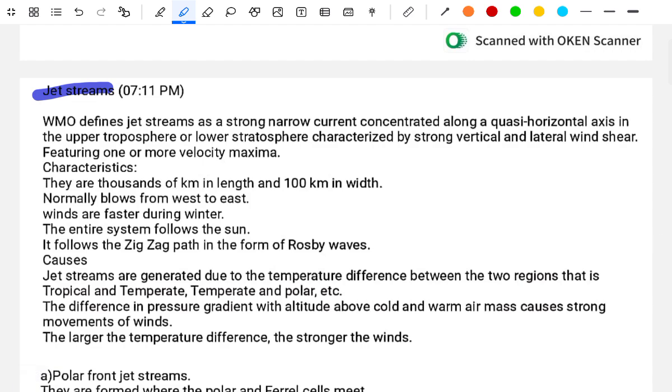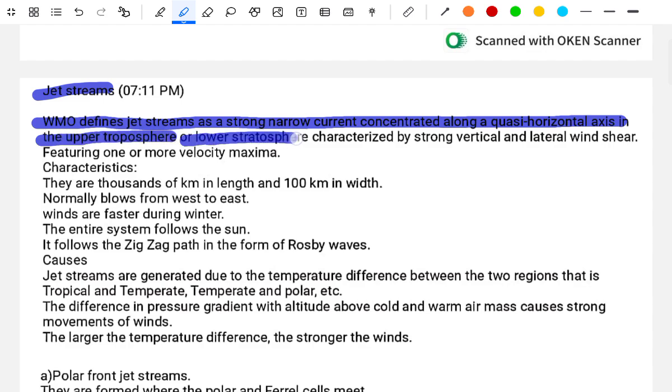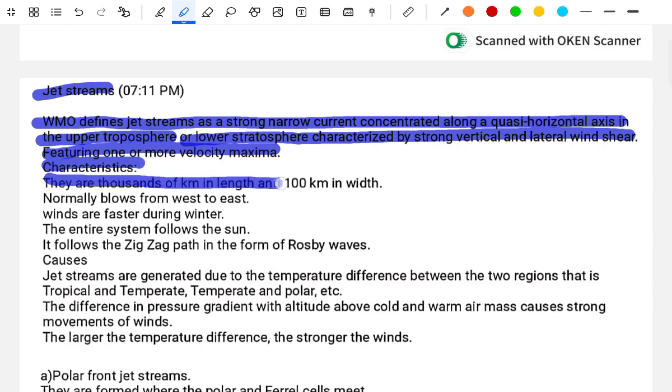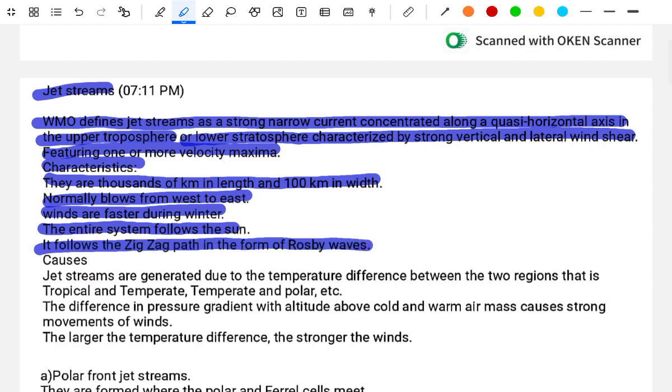Jet stream. The World Meteorological Organization defines a jet stream as a strong, narrow current concentrated along a quasi-horizontal axis in the upper troposphere or lower stratosphere, characterized by strong vertical and lateral wind shears. They are thousands of kilometers in length and hundreds of kilometers in width, and normally blow from west to east. The winds are faster during the winter. The entire system follows the sun. It follows a zigzag path in the form of Rossby waves.